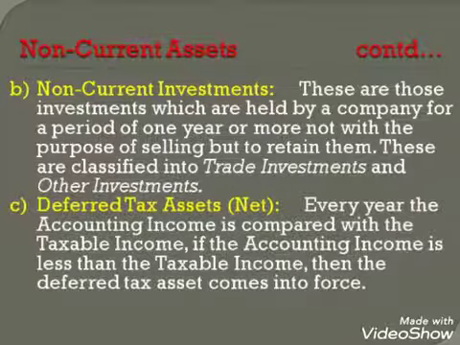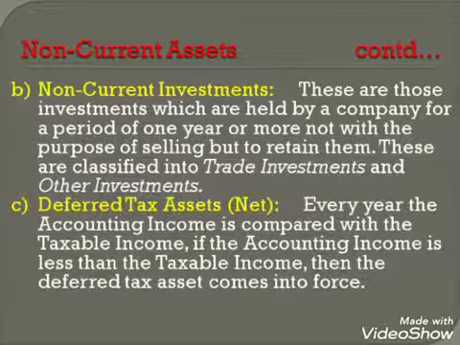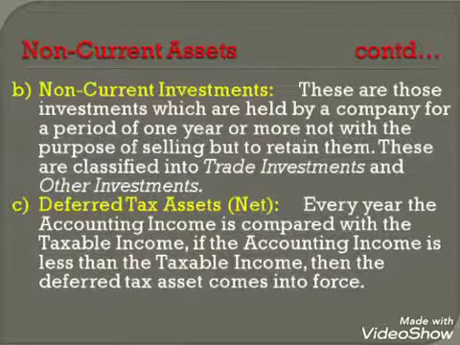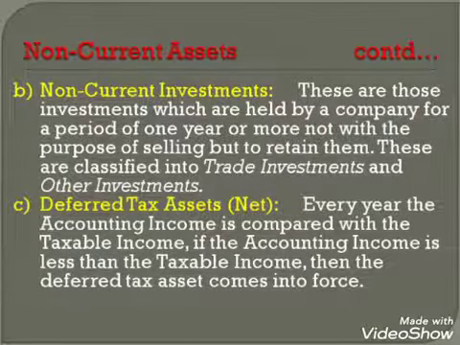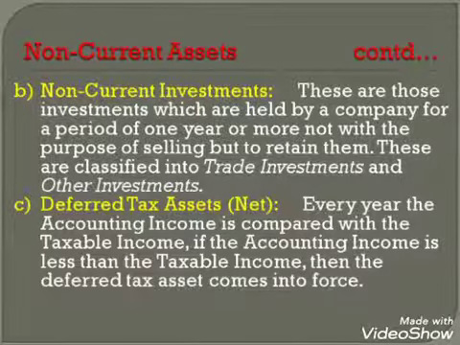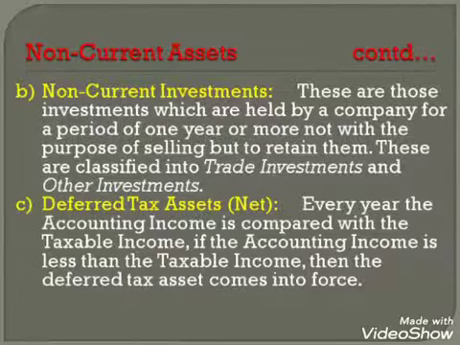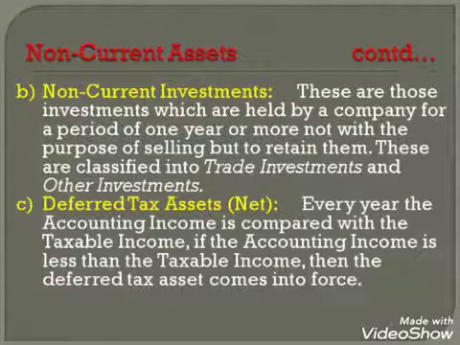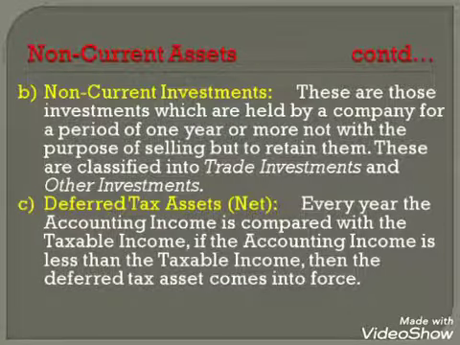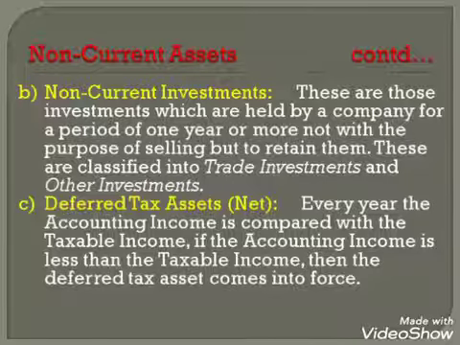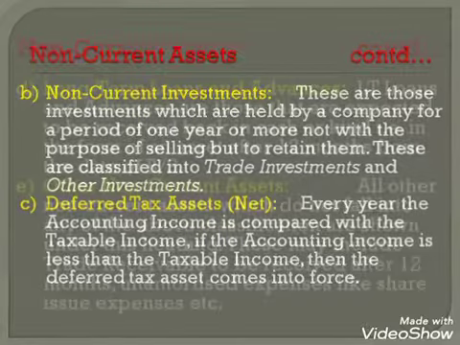Second subhead under non-current assets is non-current investments. These are those investments which are held by a company for a period of 1 year or more, not with the purpose of selling but to retain them. These are classified into trade investments and other investments. Third is deferred tax assets net. Every year the accounting income is compared with the taxable income. If the accounting income is less than the taxable income, then deferred tax assets come into force.